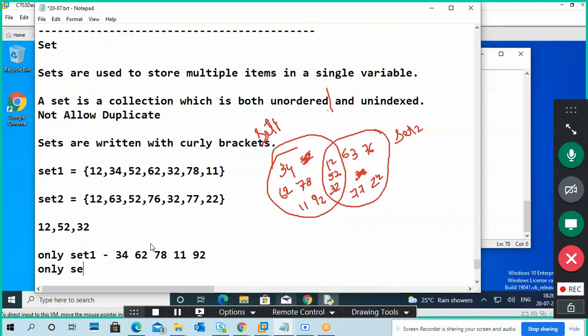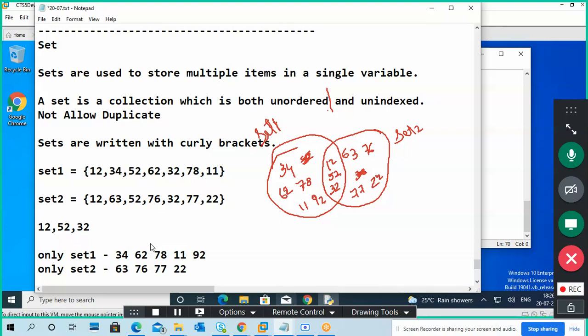Only set 2 data: 63, 76, 77, 22. This is only set 2 data.